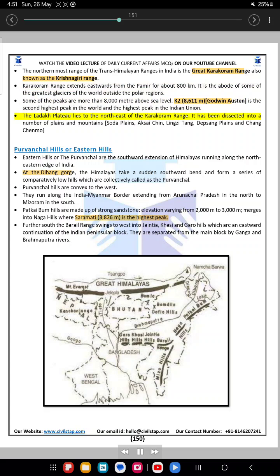The Ladakh Plateau lies to the northeast of the Karakoram range. It has been dissected into a number of plains and mountains: Soda Plains, Aksai Chin, Lingzi Tang, Depsang Plains and Changchenmo.